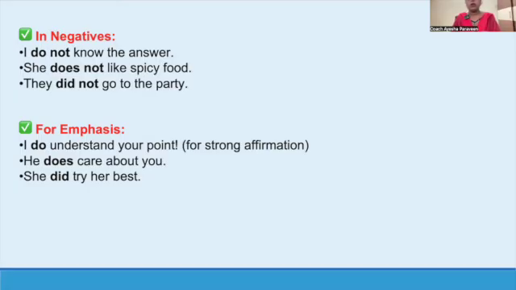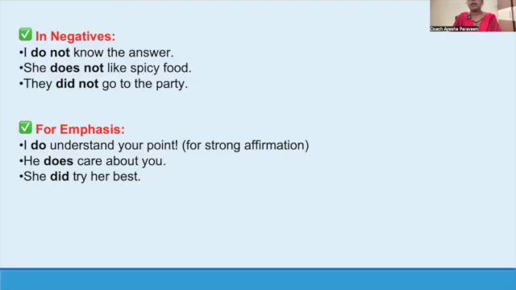They did not go to the party. So go is the main verb. What action is here? Going is the action. Go is the main verb, but did is acting like a helping verb.